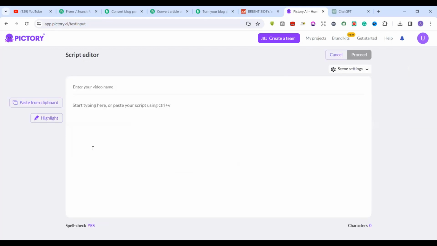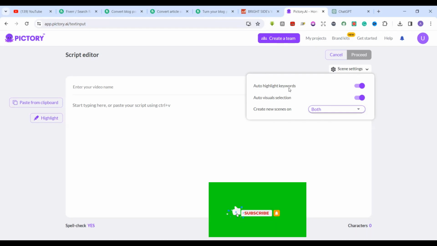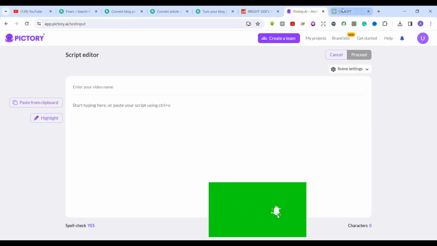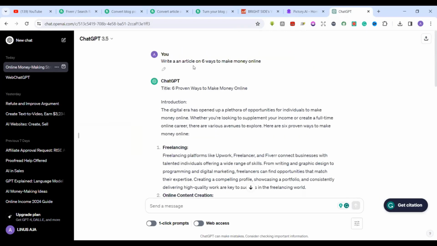Then you click on proceed. There's one important thing I want you to look at in this case now. If you come to these settings, you can turn on auto highlight keywords. What this means is that whatever keyword you keep in here is going to help you highlight those keywords. In our case, the keyword we have in ChatGPT is 6 ways to make money online.